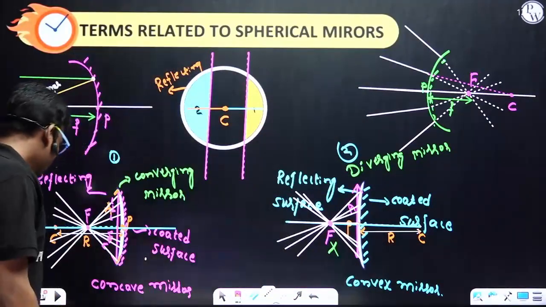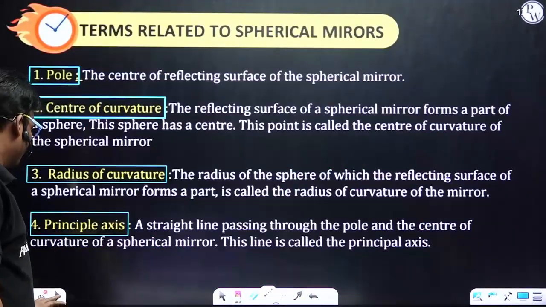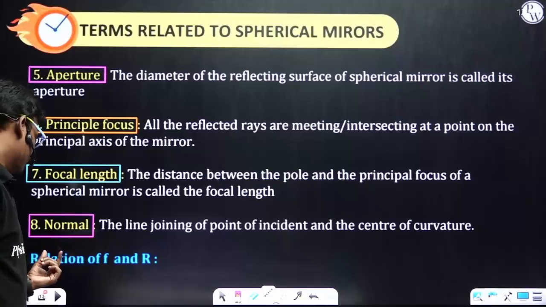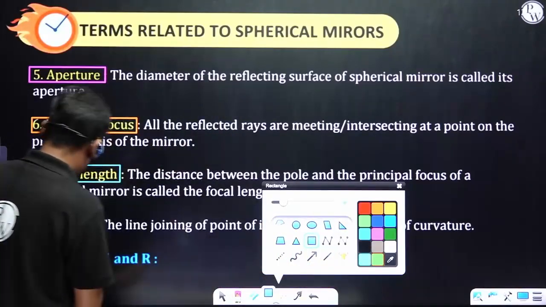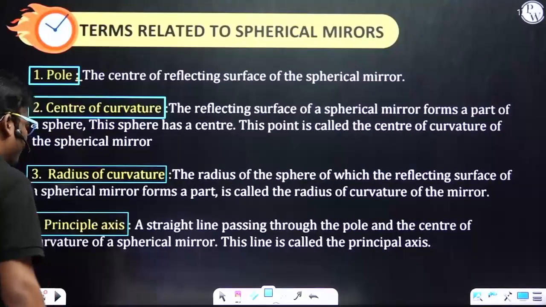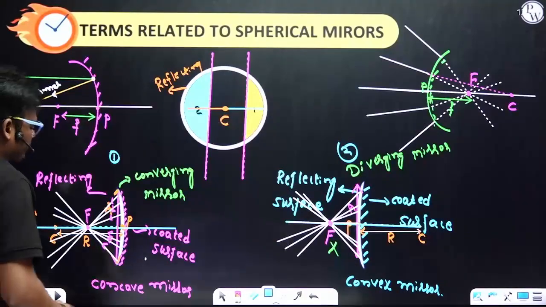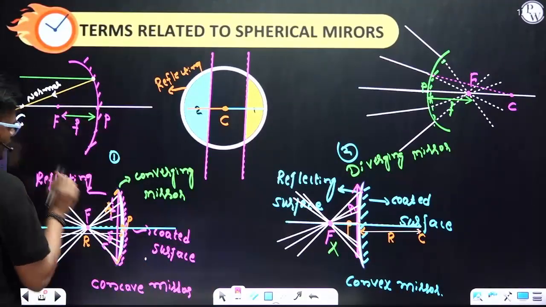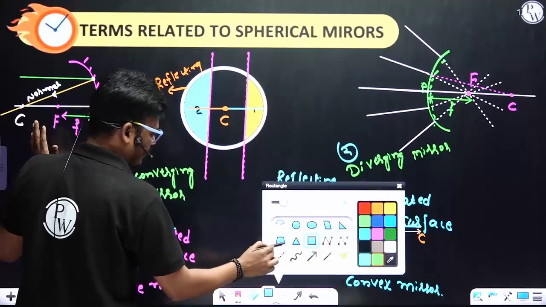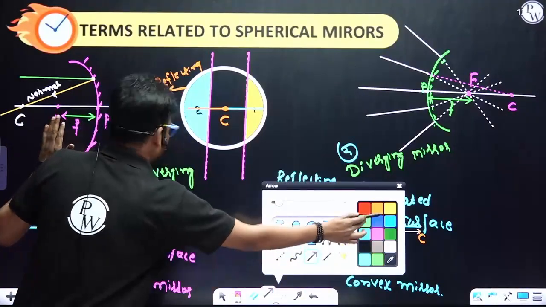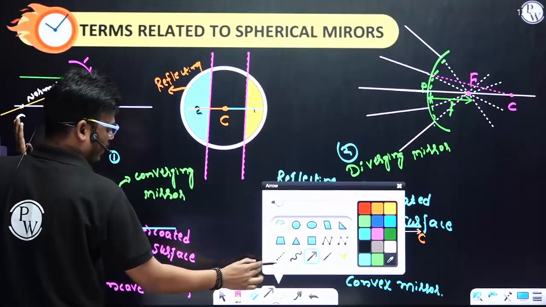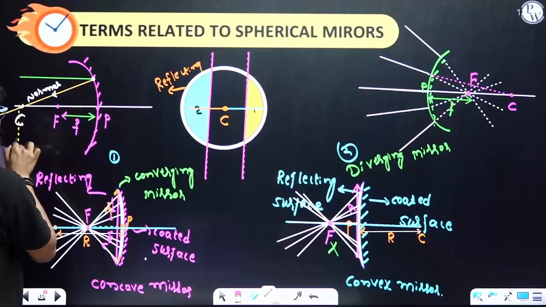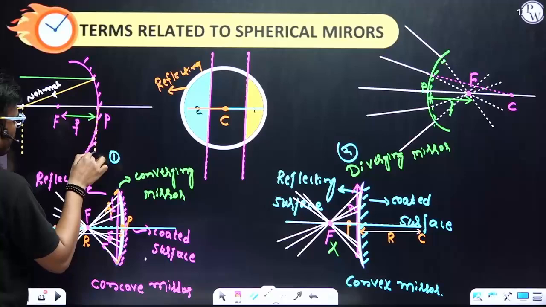Now let's move on to the next topic, that is the relation between F and R for both the concave and convex mirror. You see, the radius of curvature is from the center of curvature to the pole of the mirror.